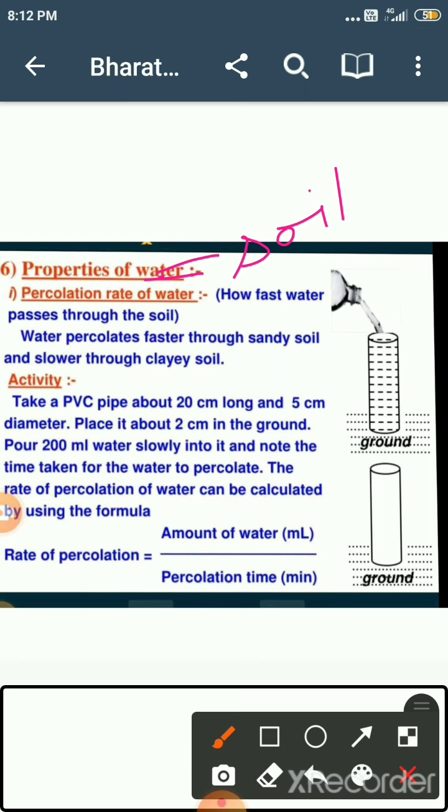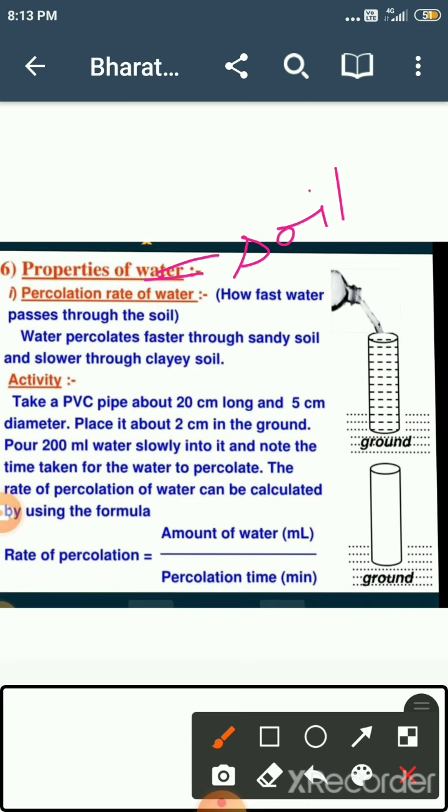Okay, and you know that it depends on how much space there is between the particles of soil. The percolation rate depends on it. Suppose, like in the sandy soil, we have studied about sandy and clay soil. In the sandy soil, the spaces found between the particles are larger in comparison to clay soil.